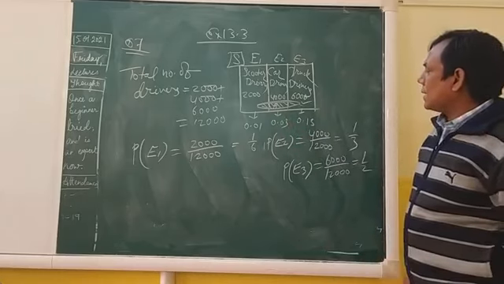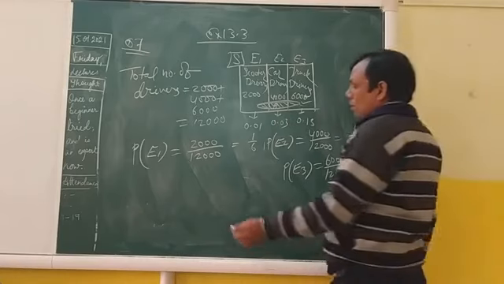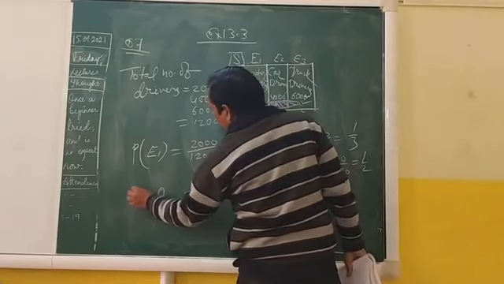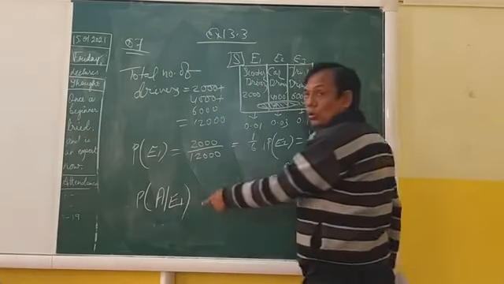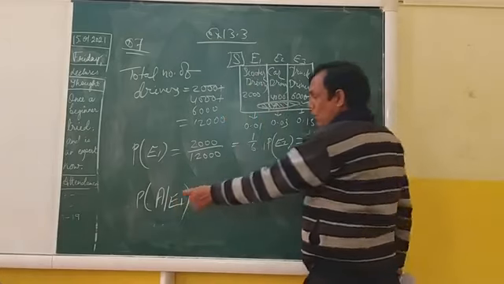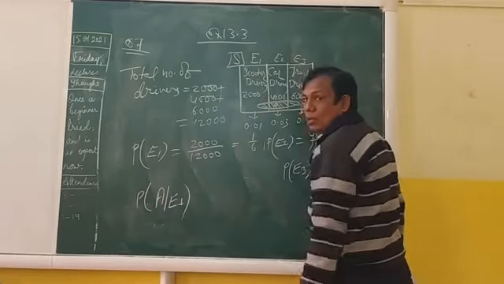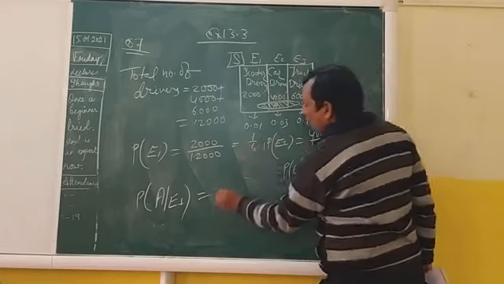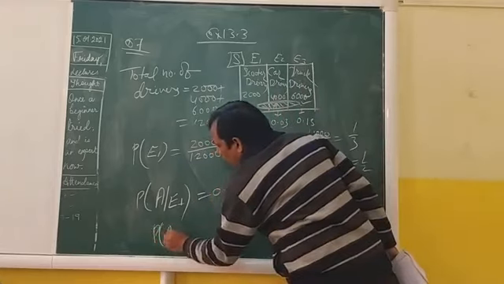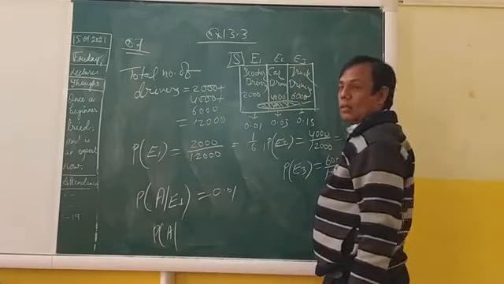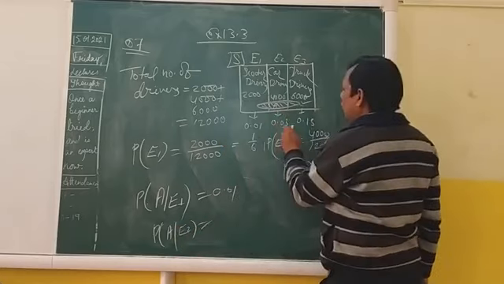the probability of an accident occurring from the scooter is 0.01. Probability of an accident occurring from the car drivers is 0.03.